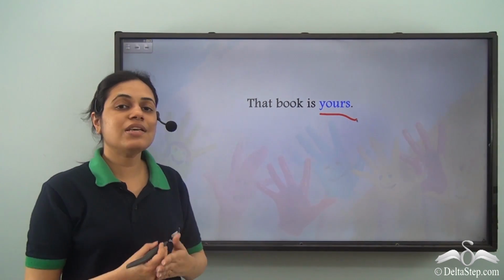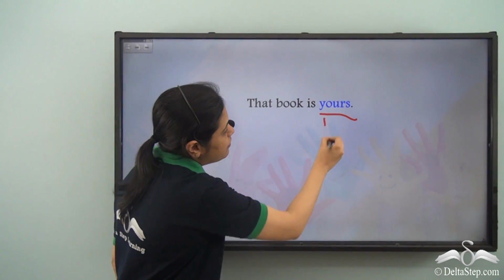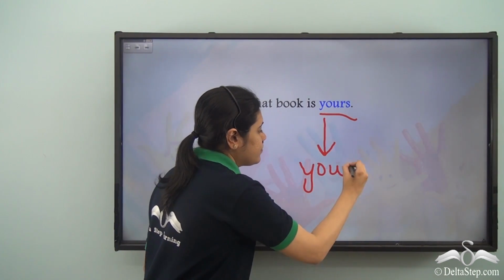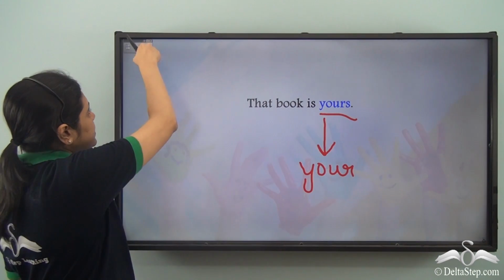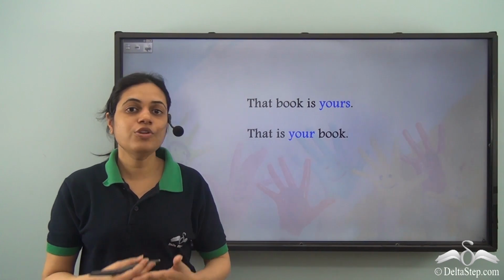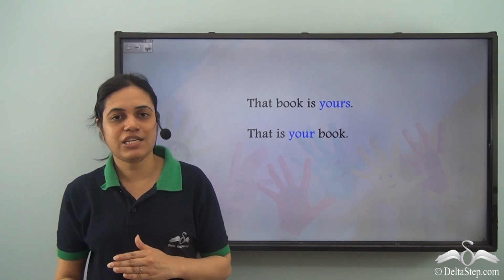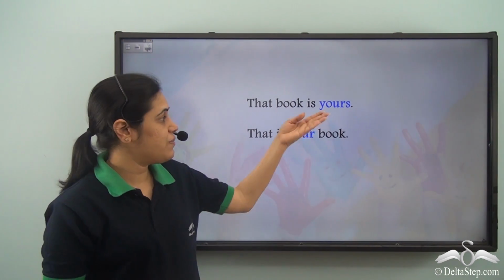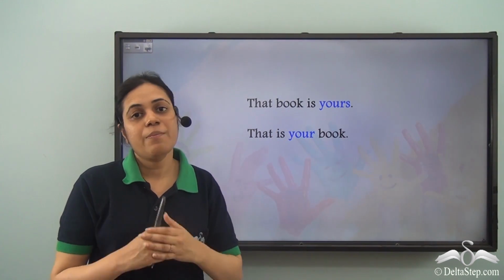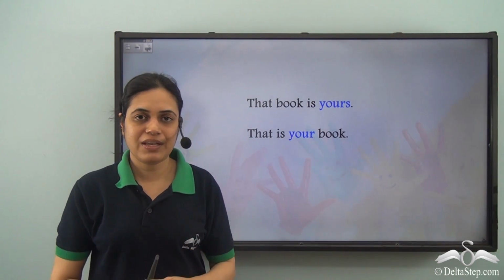How can I rewrite this sentence using a possessive adjective? Well, the possessive adjective for second person is your. So I can write, that is your book. So this is how you can differentiate between a possessive pronoun and a possessive adjective. The same sentence can be written using a possessive pronoun or a possessive adjective, but you should very clearly know and understand the difference between them.